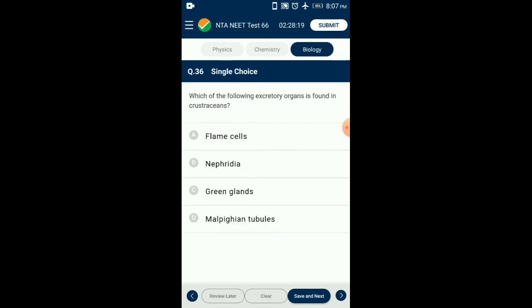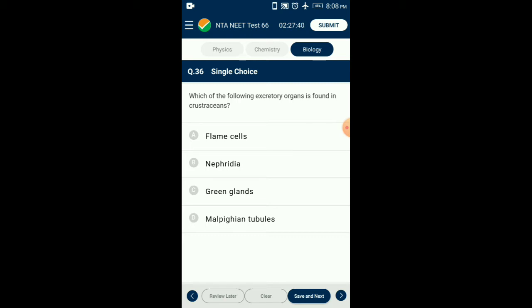Question number 36. Which of the following excretory organs is found in crustaceans? Protonephridia or flame cells are the excretory structures in platyhelminthes, for example flatworms, planaria, rotifers, some annelids, and the cephalochordate amphioxus. Protonephridia are primarily concerned with ionic and fluid volume regulation, generally called osmoregulation. Nephridia are the tubular excretory structures of earthworm and other annelids.